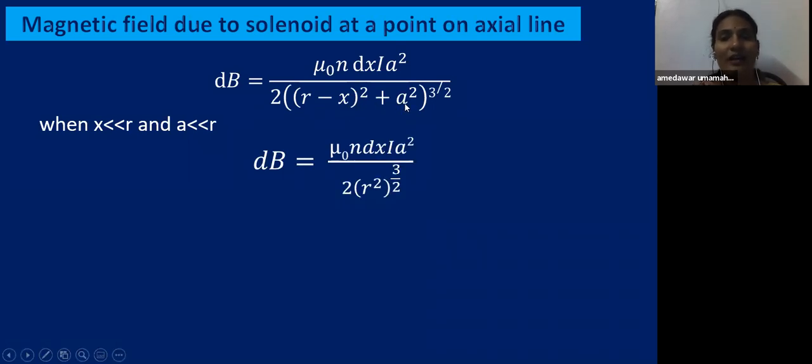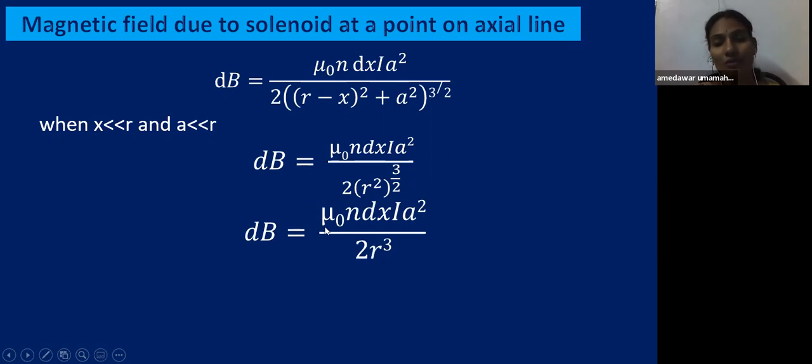x and a values are negligible. These are in the denominator. And here a is also small, but it is in the numerator. Okay, so mu naught n dx I a square. When you neglect x and a, you will get here 2 into r square whole power 3 by 2. Here 2 gets cancelled, you will get r cube. That is dB equal to mu naught n dx I a square by 2r cube.